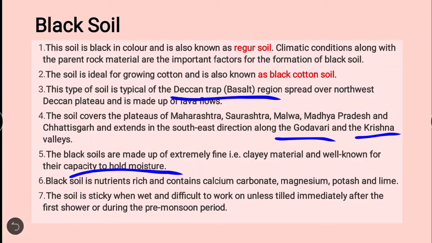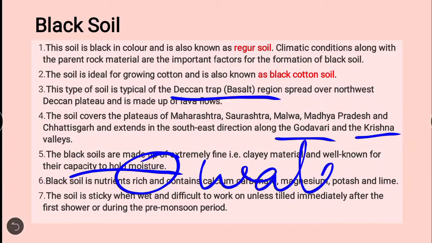That's why alluvial soil is also best for cropping, and black soil is also good for cropping. For example, in the coming slides we will talk about laterite soils and others. They don't have the capacity to hold moisture. To hold moisture means to hold water content indirectly.